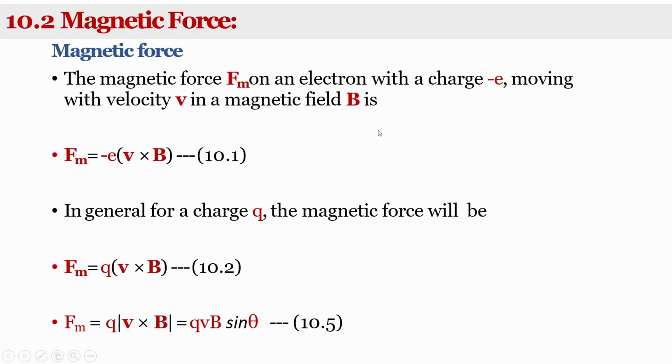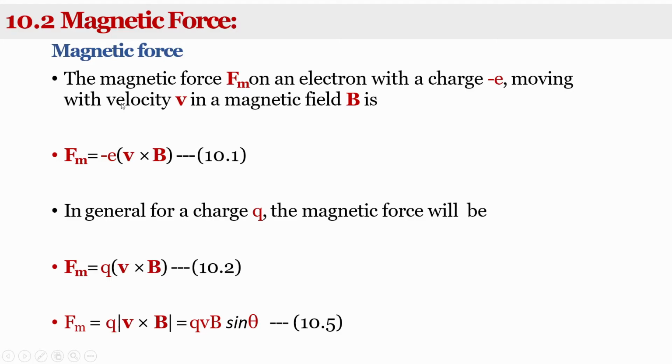Consider a conductor carrying current I, and the charge minus e moving with a velocity v in a magnetic field B. The force acting on the electron is called the magnetic force, denoted by Fm.